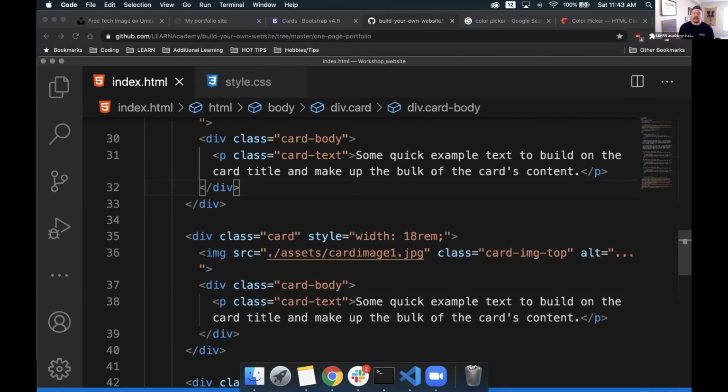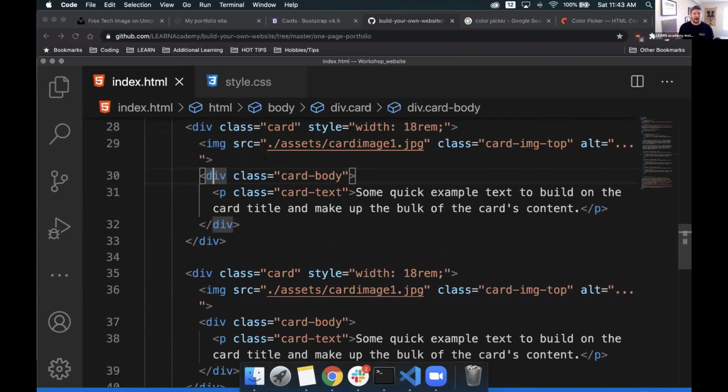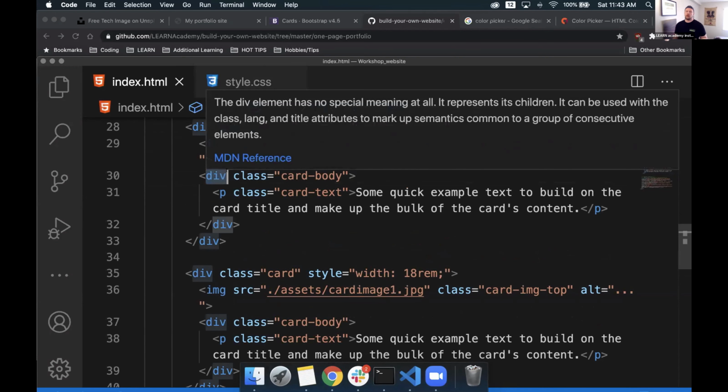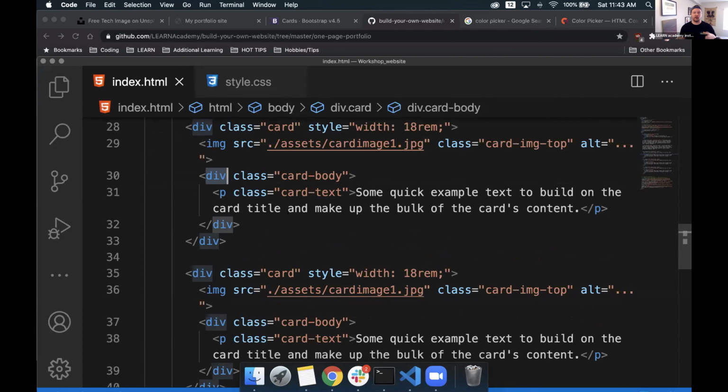And you'll notice that div is all over the place inside of our code so far from everything we've copy pasted. What divs are is think of them as Tupperware. When we create a div, we're essentially taking a Tupperware container and then we're putting stuff inside of it. So really, that's the best way I can explain it. It's just a container for other elements to live inside of. So when we have this big Tupperware container of a div that we're going to wrap everything else inside of, we're telling our code, we want our card inside here, we want another card inside there, we want all 3 cards inside of this container that we have.